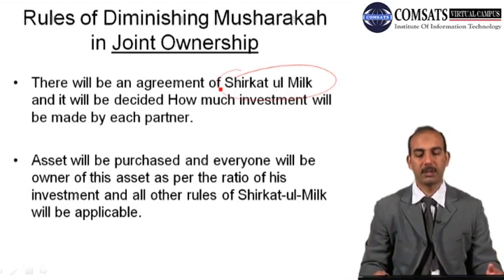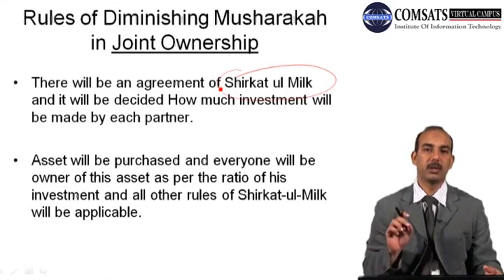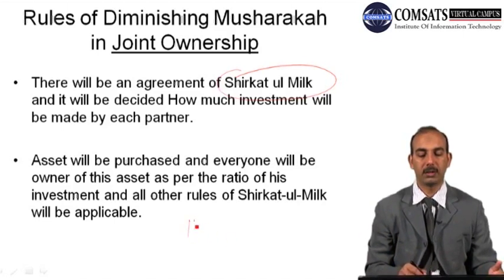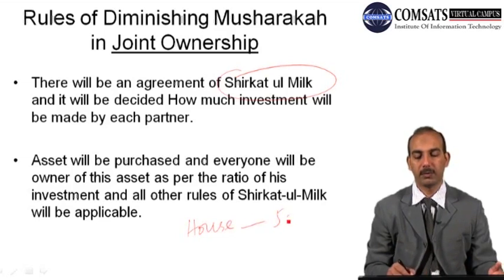And assets will be purchased, and everyone will be owner of this asset as per the ratio of their investment, and all other rules of Shirkatul Milk will be applicable. So according to their ratio of investment, partners will be the owner of that asset. Suppose it is for a house. So in this case, the worth of the house, suppose it is 500,000.